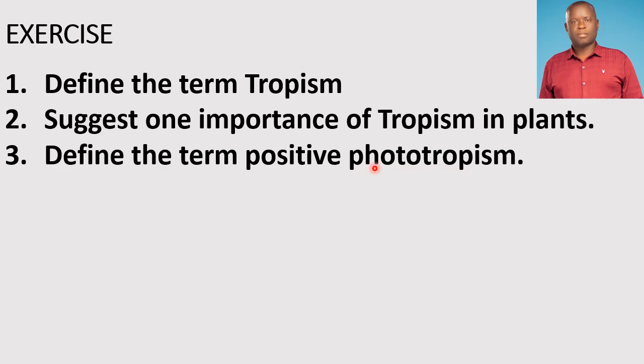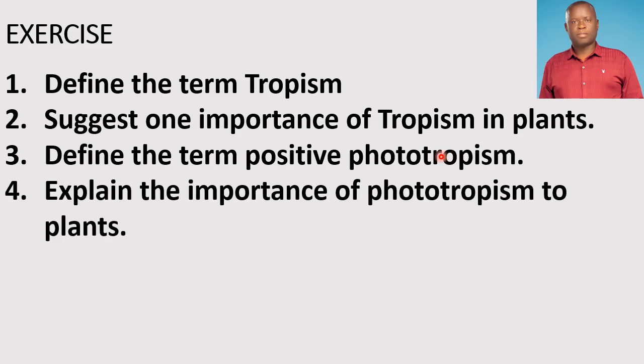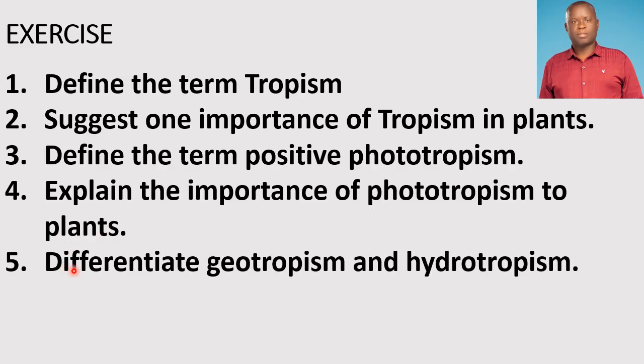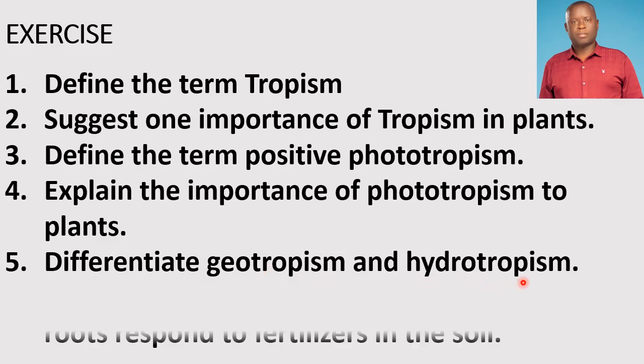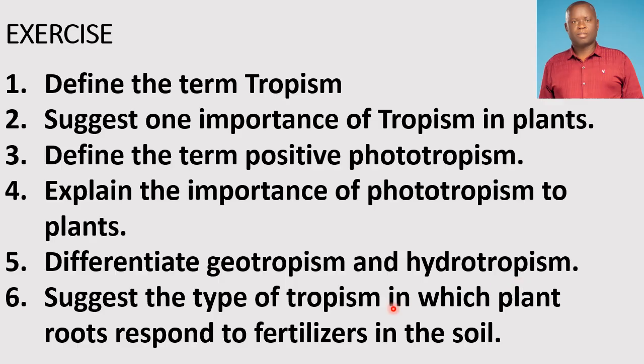What do we mean by positive phototropism? And explain the importance of phototropism to plants. And also differentiate between geotropism and hydrotropism. And lastly, suggest the type of tropism in which plant roots respond to fertilizers in the soil.